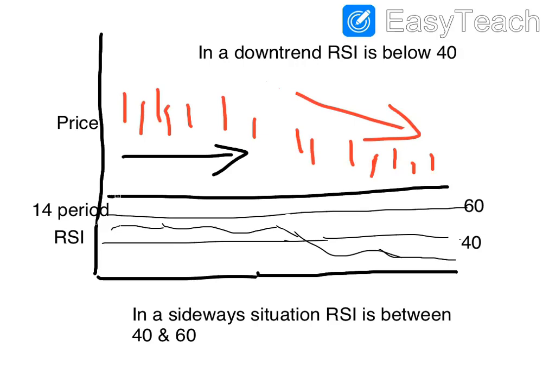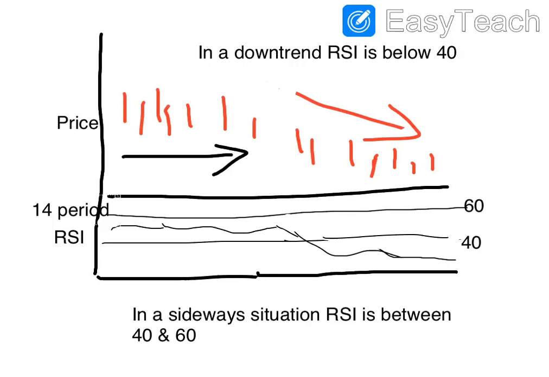In the next graph, you can see that I've drawn the price and the RSI on the chart. You'll find that when the price is moving sideways, the RSI is between 40 and 60. Once the price starts to fall, the RSI will fall below 40. So in a downtrend, the RSI is going to remain below 40.